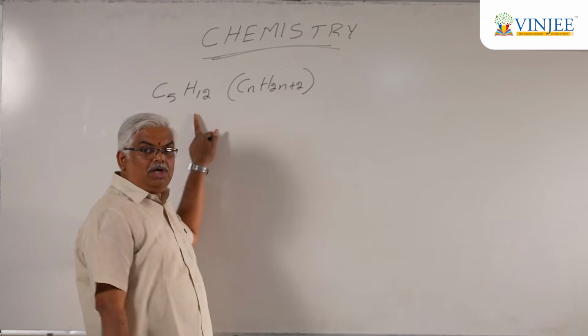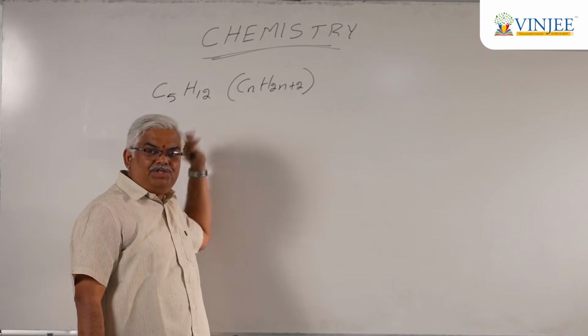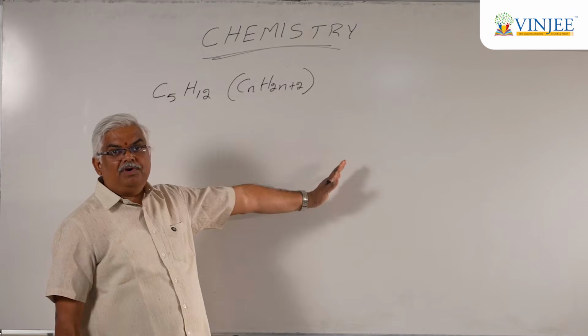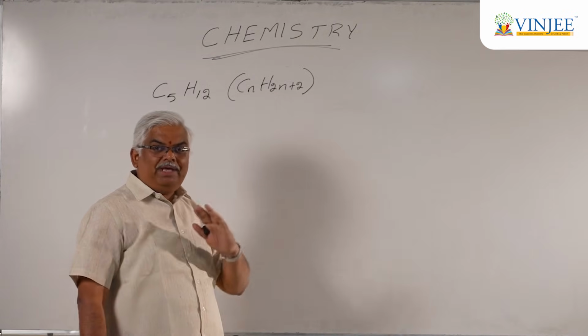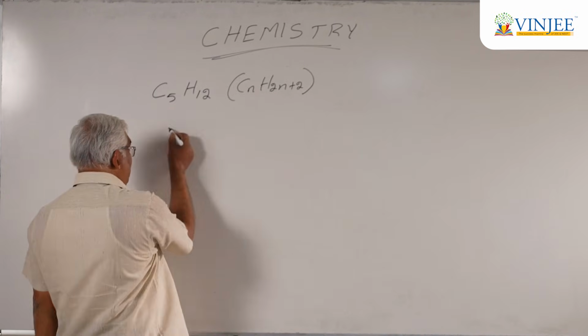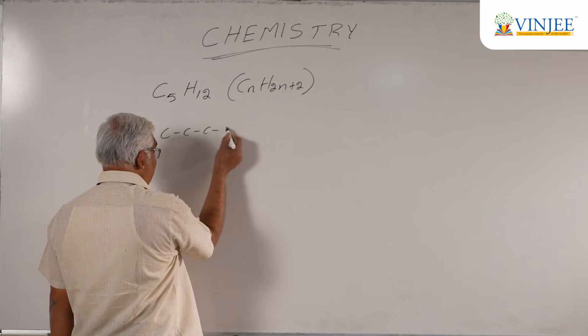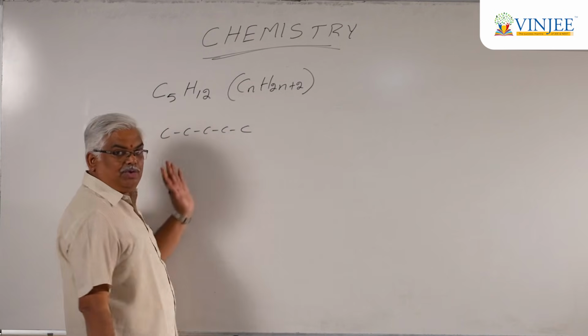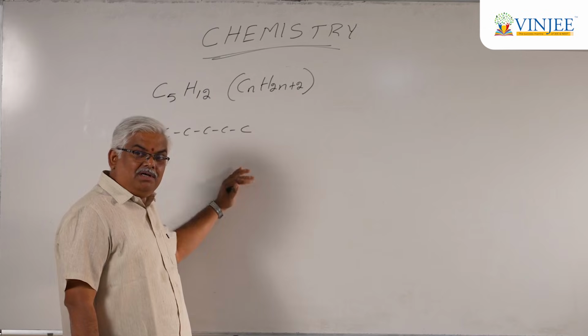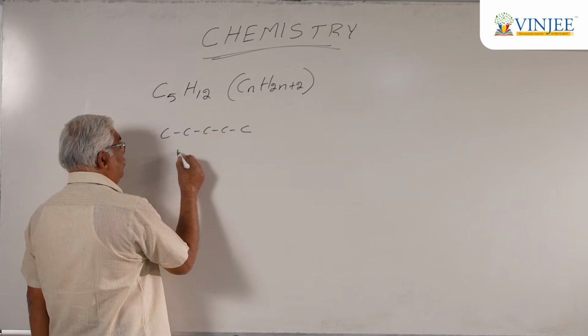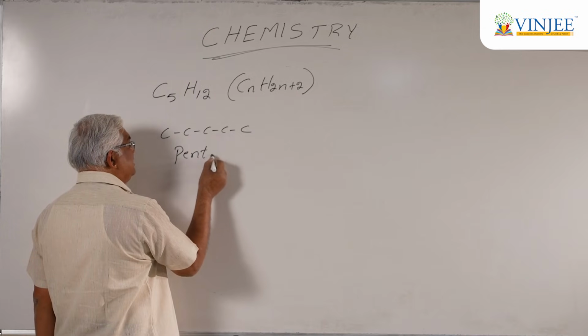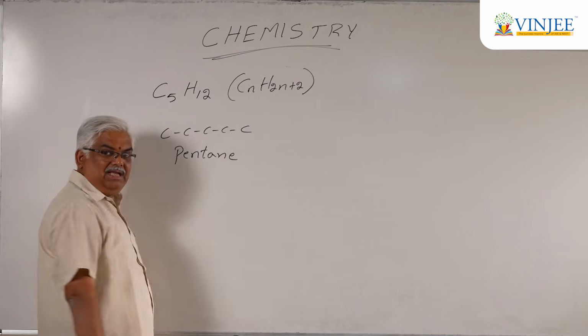In case the molecular formula is C5H12, how do we find the various chain isomers for this compound? We have five carbons, so let's have all five of them together in a straight chain. So the parent chain here has five carbons. Therefore, we call this pentane.